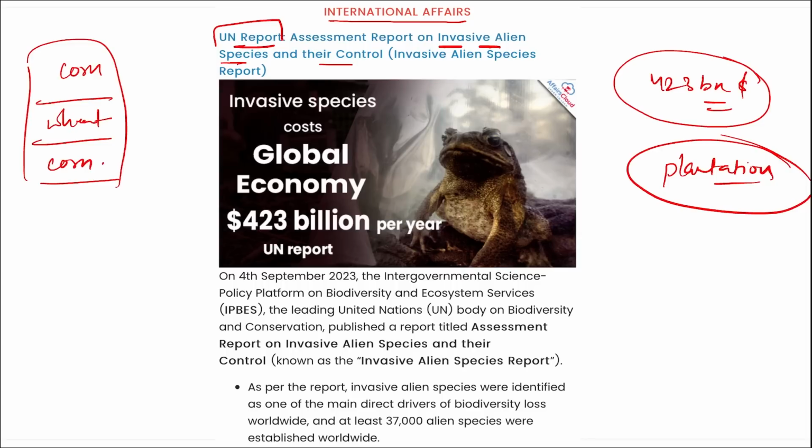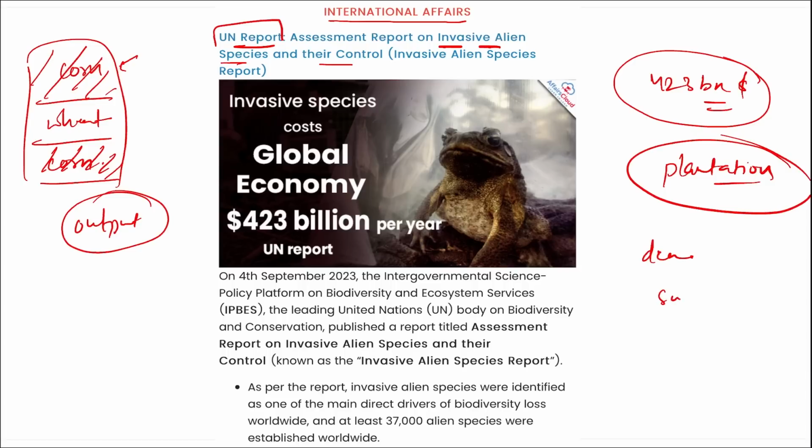So think of it as this particular alien invasive species comes and attacks the corn, right? So this whole corn will be destroyed in that particular area. So the output of that particular crop has reduced. That means the demand is more and the supply is less, which leads to an increase in the prices.